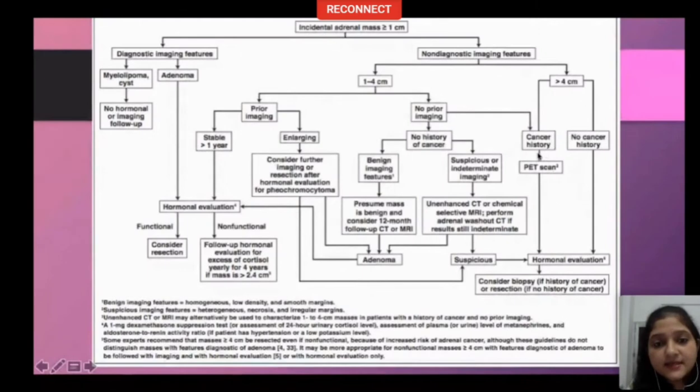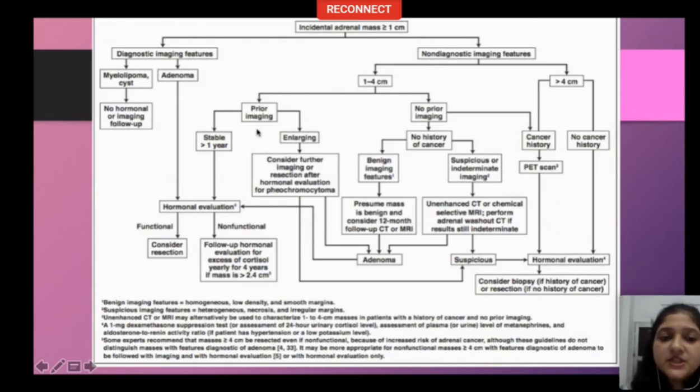But if there is a cancer history previously, do a PET scan because it could be a metastasis. And if it is a metastasis, then you may consider biopsy to confirm the metastasis, and thereafter resection sometimes may not be required because then it depends on the stage of the primary cancer, and that is the way that we have to go about it. So lesions which are definitely benign and definitely malignant have been taken care of. Now we come to a gray area of 1 to 4 centimeter.